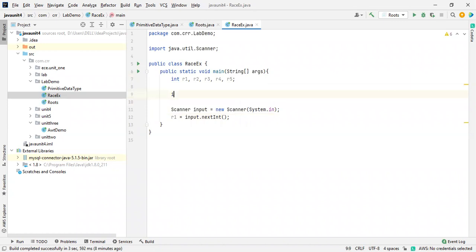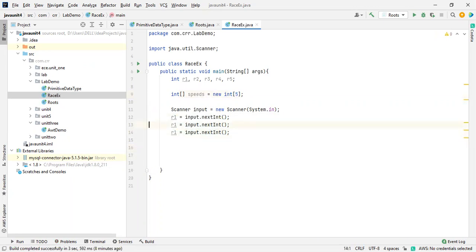So there is another way: speeds is equals to new int of size 5. See, if I take each one separately, which looks awkward, right? It's not good. This is not a correct programming standard.